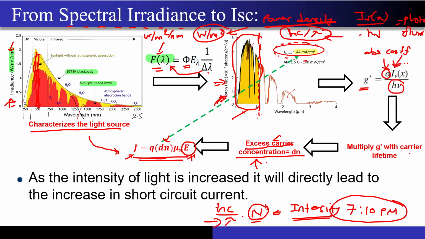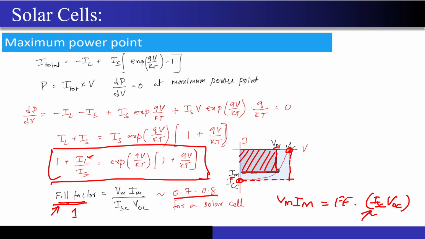Right? So now, yeah, I have already explained this particular slide. Now, one more important thing to note is at what point to operate the solar cell. Correct? I want to get the maximum power possible out of the solar cell. At the open circuit point, my voltage is maximum but my current is zero. At the short circuit point, my current is maximum but my voltage is zero. There will be one optimum point where the product of Vm into Im will be maximum. Correct?